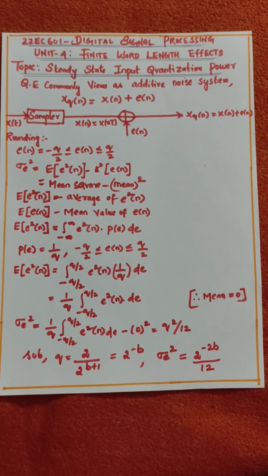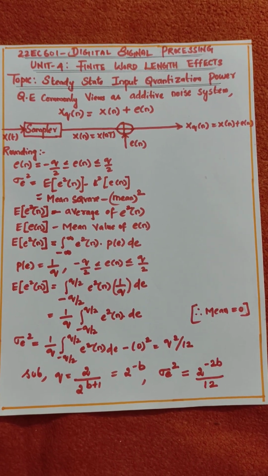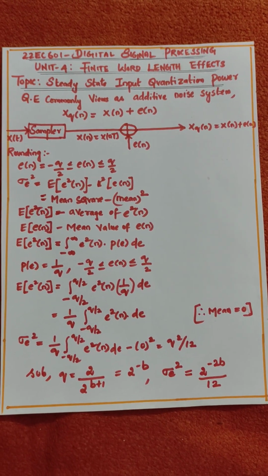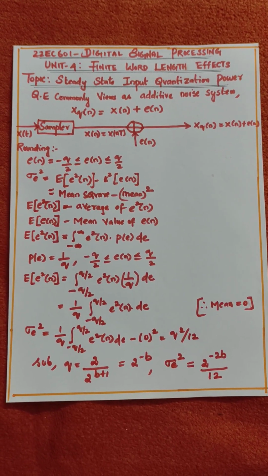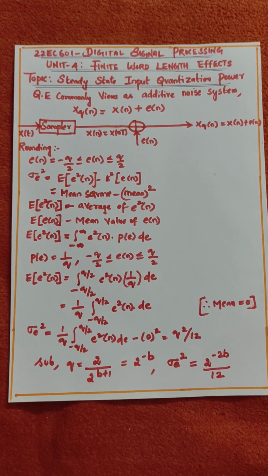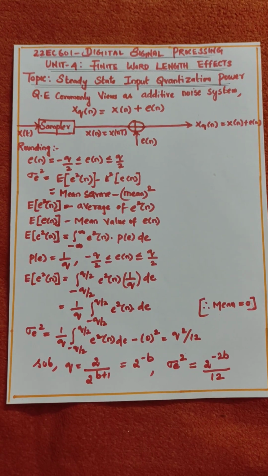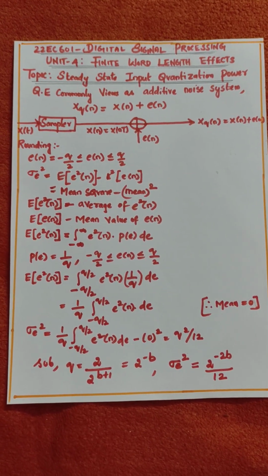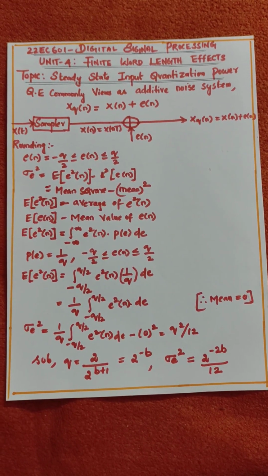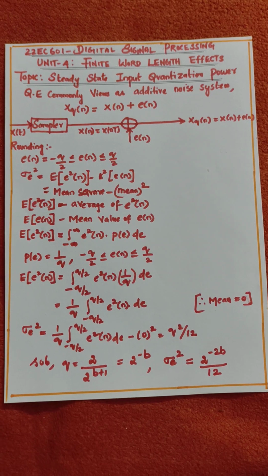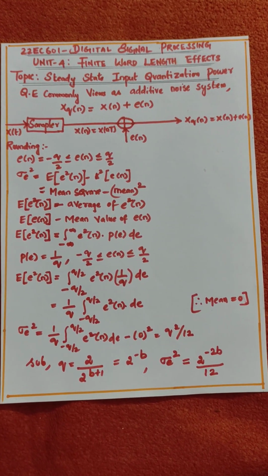Today we are going to discuss unit number 4, finite word length effects, which is called FWLE. My output will be in analog. Before that, it will be digitized, and all should be in binary form. Let me tell you about the number representation concept. There we have fixed point representation, floating point representation, block floating point representation. There we study the sign magnitude, 1's complement and 2's complement. All the fundamental concepts in number representation are very helpful for finite word length effects.